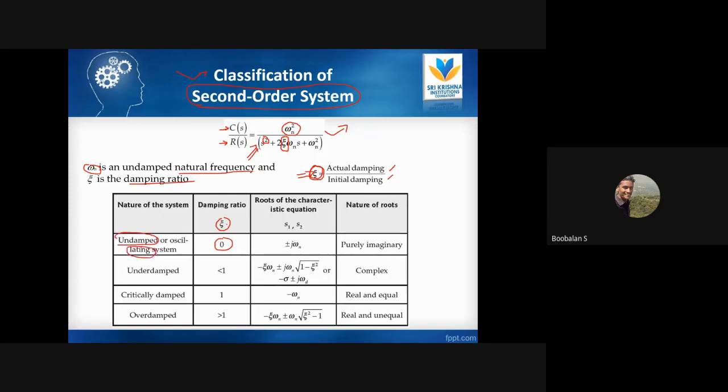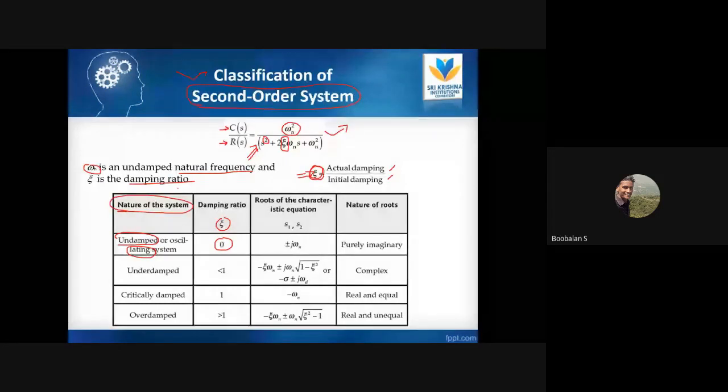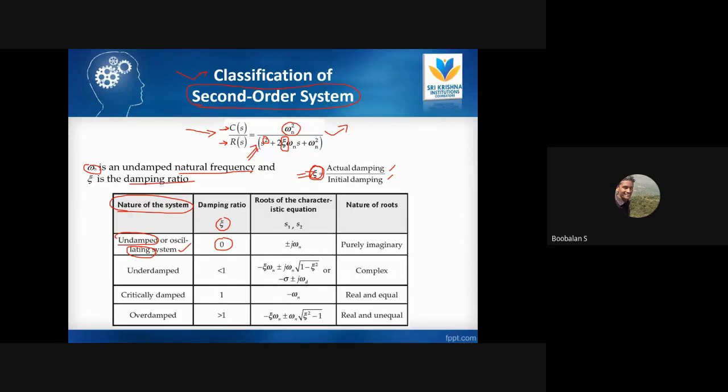Here, system means the transfer function, the mathematical model. So in a second order mathematical model, where epsilon is 0, the system is naturally oscillating.